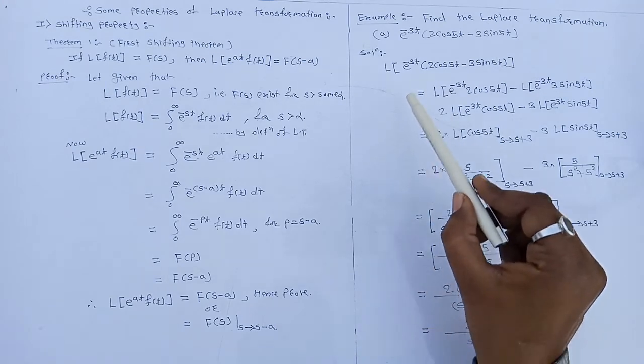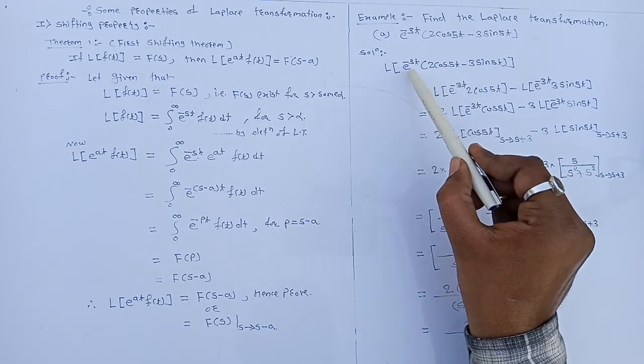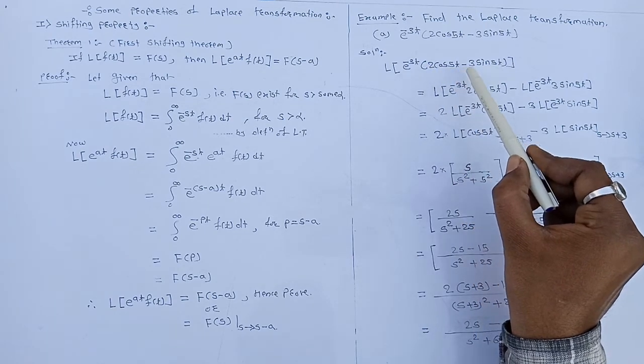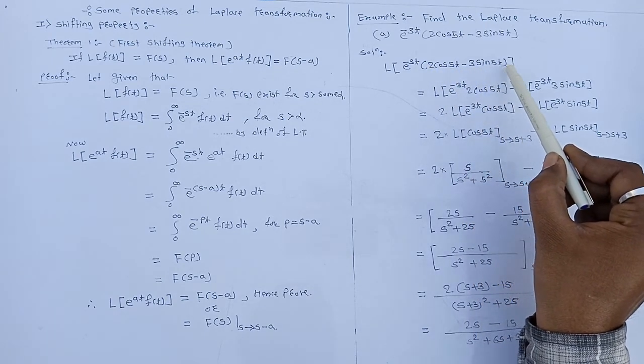Now solve this. Laplace of e raised to power minus 3t in bracket 2 cos of 5t minus 3 sin of 5t.